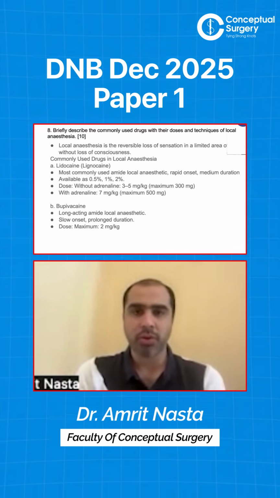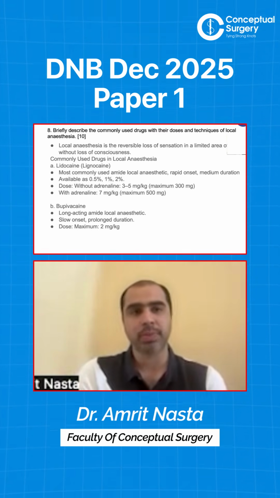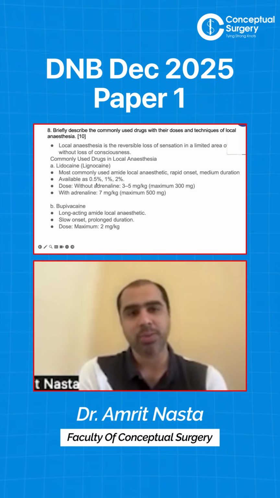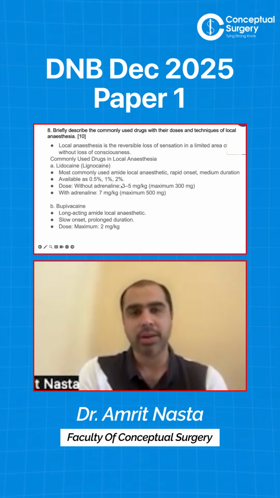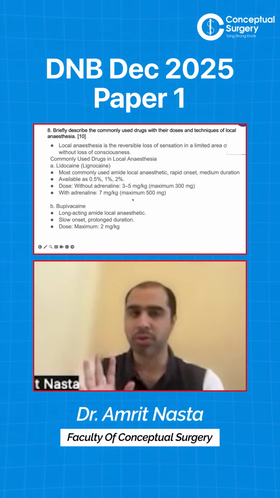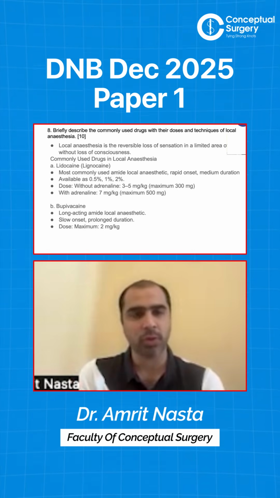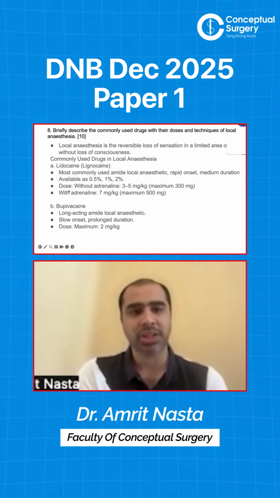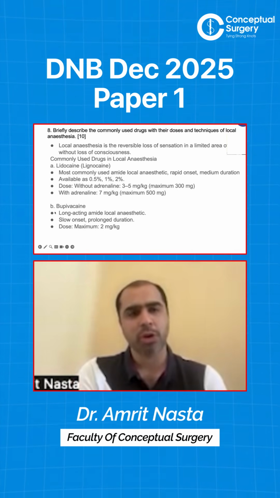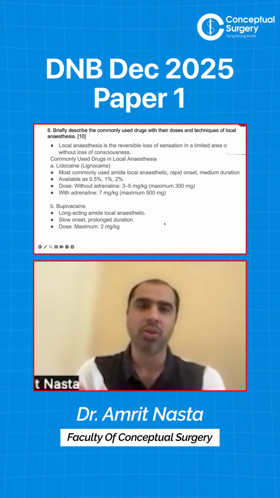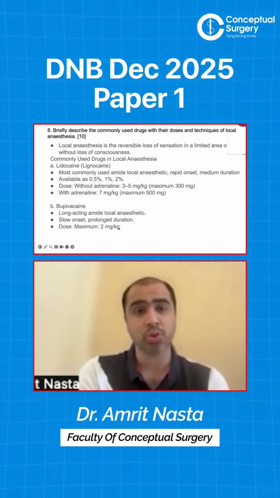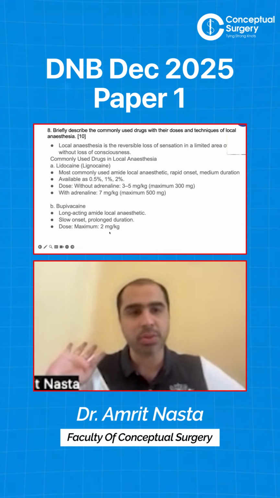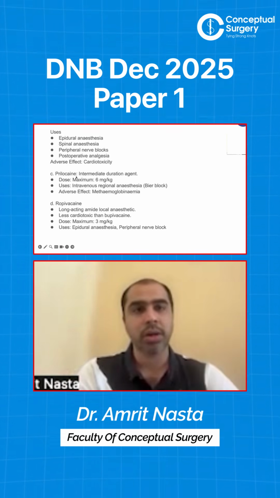So then you talk about the drug dosages. So lignocaine is available as 0.5, 1, 2%, right? And without adrenaline, it is 3 to 5 mg per kg. With adrenaline it is 7 mg per kg. This is the most important one. We use it very often. So we know. Many times we use a mixture, lignocaine, bupivacaine, because bupivacaine is a little longer onset, longer duration of action. So its dose is 2 mg per kg. These two are the most important ones you should know.